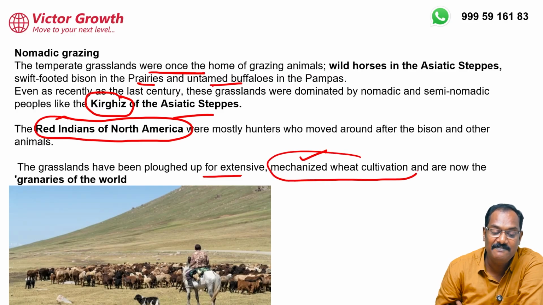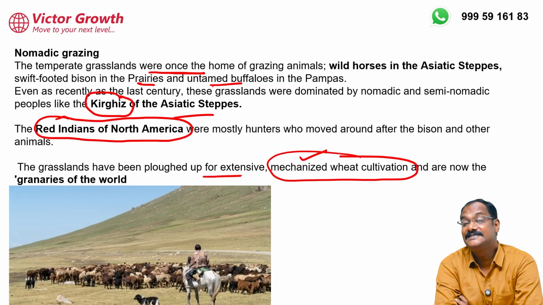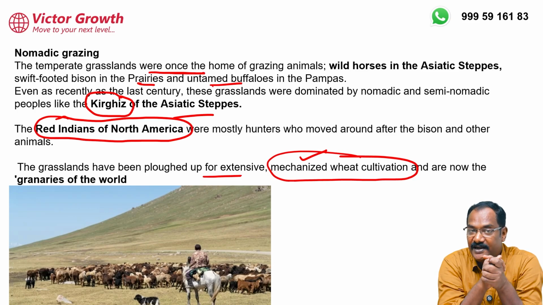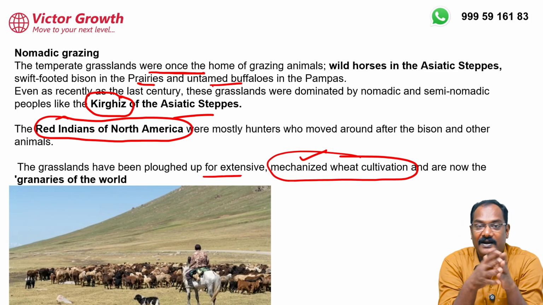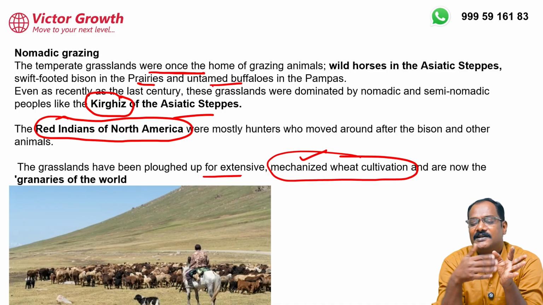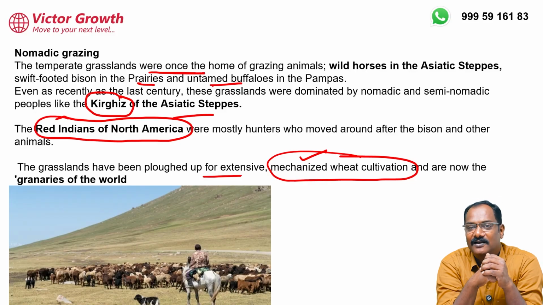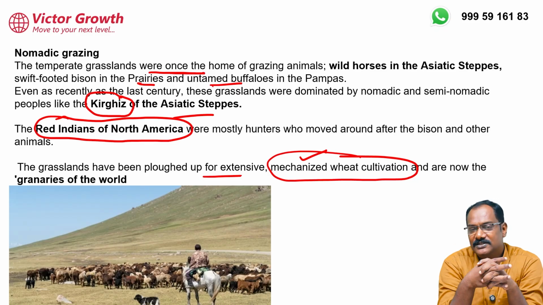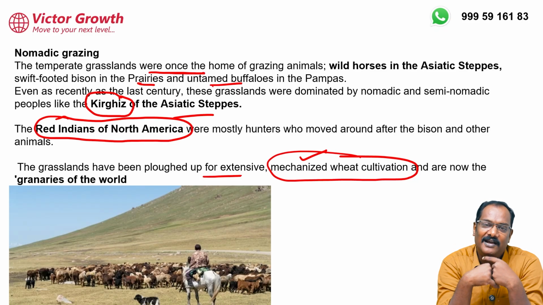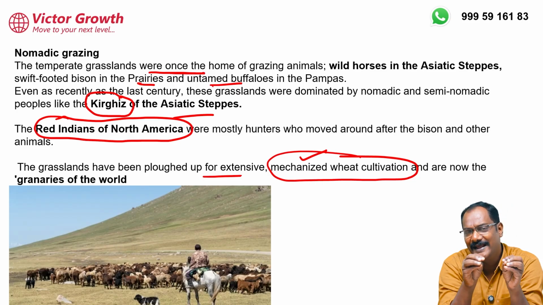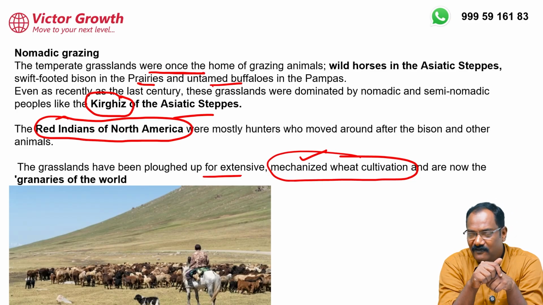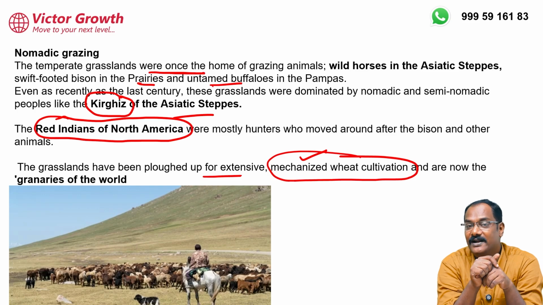Please write down this word, highly mechanized. That is what the word extensive agriculture means. You see, in India, what we are doing is intensive agriculture farming. Intensive means a lot of laborers will be there. The farmers will always be inside the field. If any one insect is coming, he will turn and jump and get it away. But they don't care about this. They simply go and throw the seeds. Sometimes in helicopters they will throw the seeds, and they'll come and enjoy the normal life. They'll go only for harvesting and need not take care of the crops. That kind of agriculture we call extensive agriculture, not intensive.